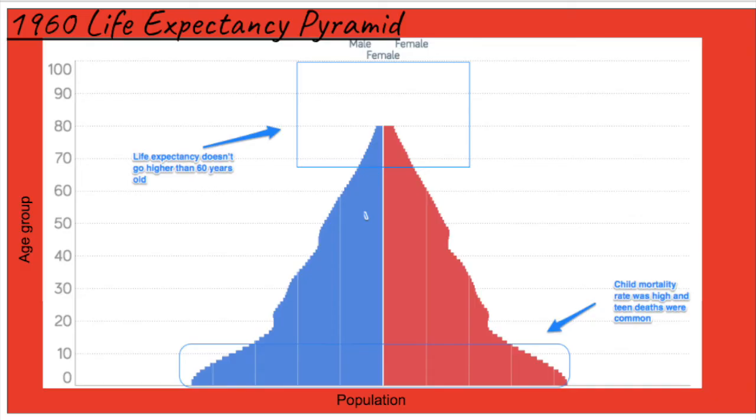Back in the 1960s, the life expectancy was low, as can be seen at the top of the pyramid, where no one really lived over 80 years old. And the child mortality rate can be seen as high because the number of people started to decrease drastically when the number reached around the age of 14. The working age number was also really low, and there weren't many people who got to live the senior life after the working age. This pyramid had a very low life expectancy.